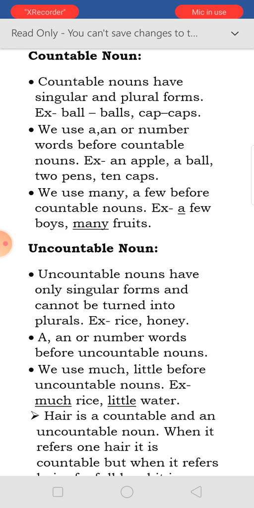With uncountable nouns we can also use a or an or number words, like a bottle of milk, a cluster of stars, a group of people, like this.